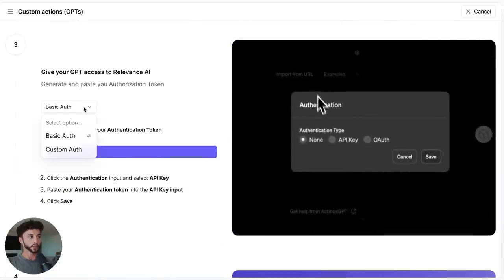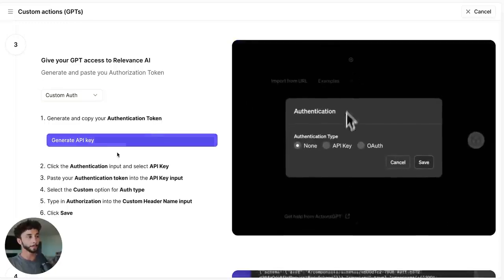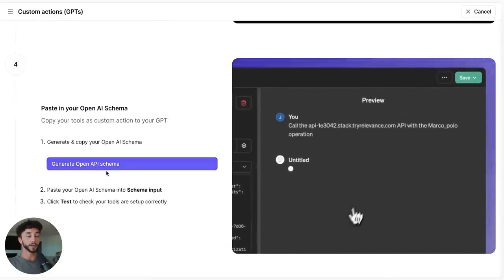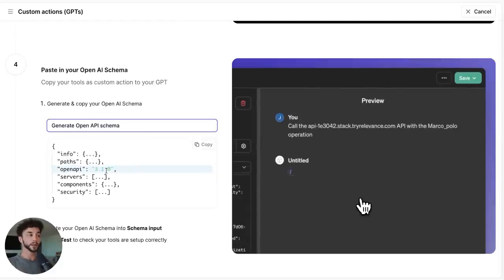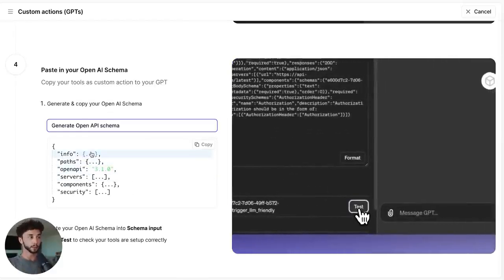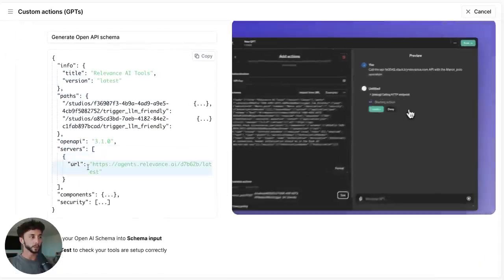Scroll down. We're going to change this to custom auth. We're going to generate an API key. There we go. And we're going to generate our OpenAPI, not OpenAI, OpenAPI. It's essentially a type of API and a way of describing how the API works. And it gives us all of this information here. I will actually expand it out so you guys can see at least some of it.